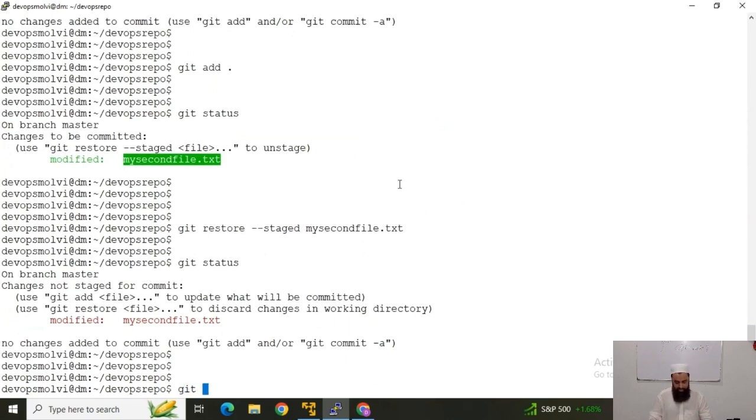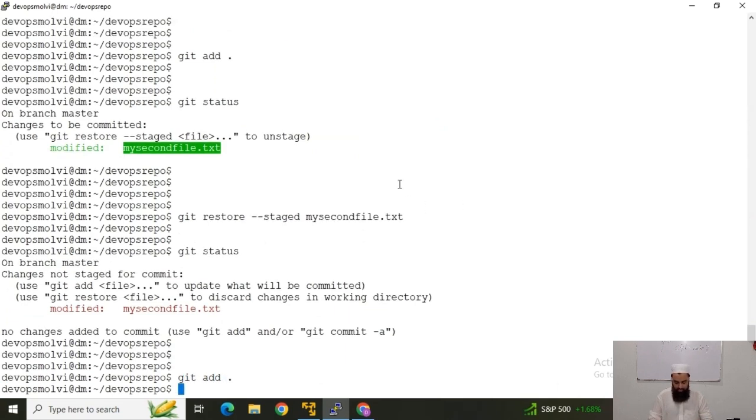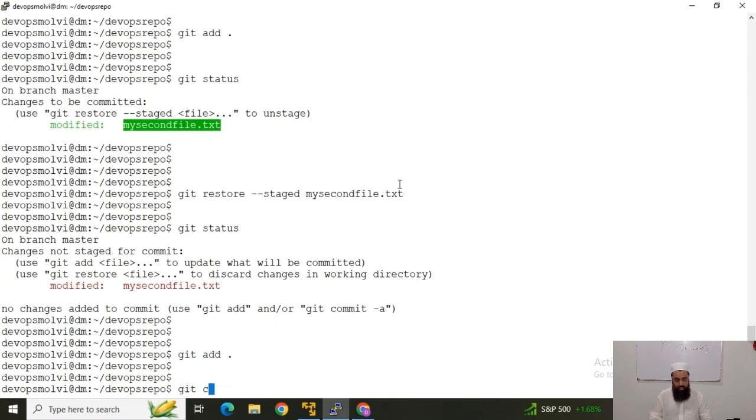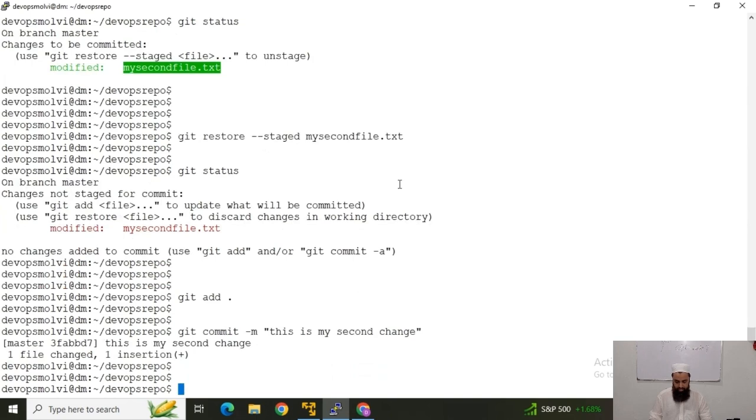Now again I will add it, git add, and this. Now again I will commit, git commit -m with the message: this is my second change. Okay, and now guys, you can see that there was only one file changed and there was only one insertion.